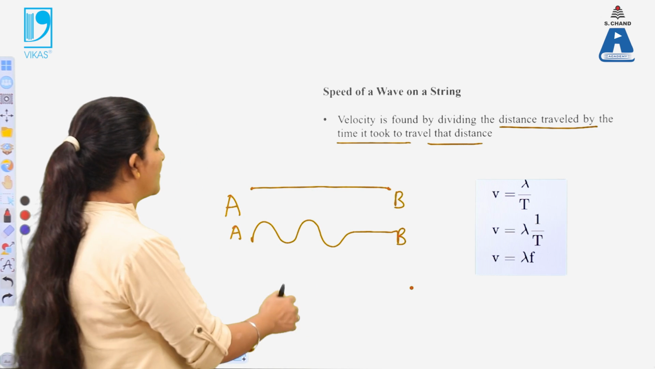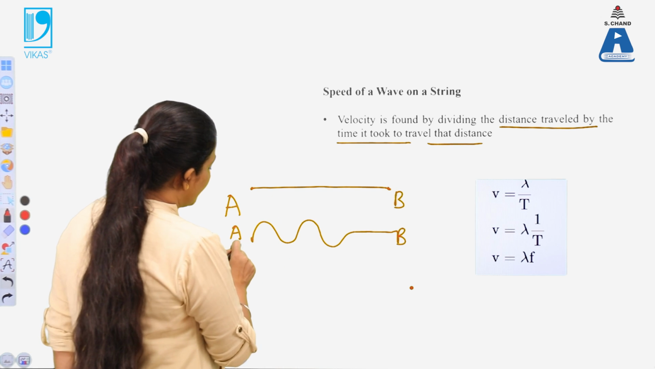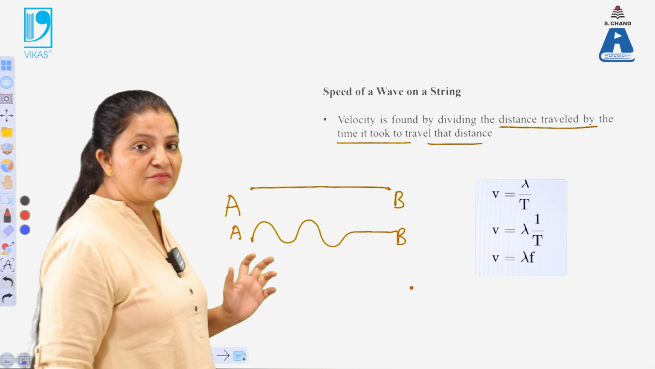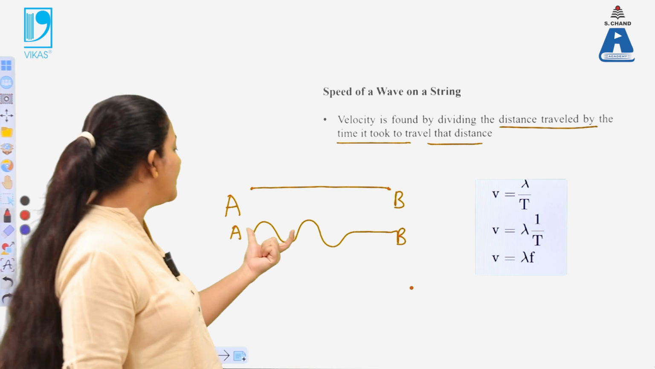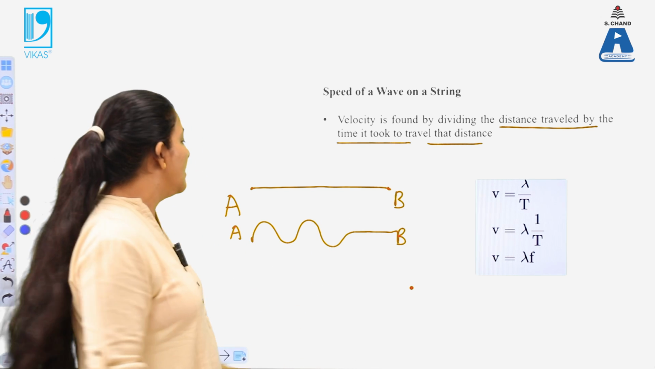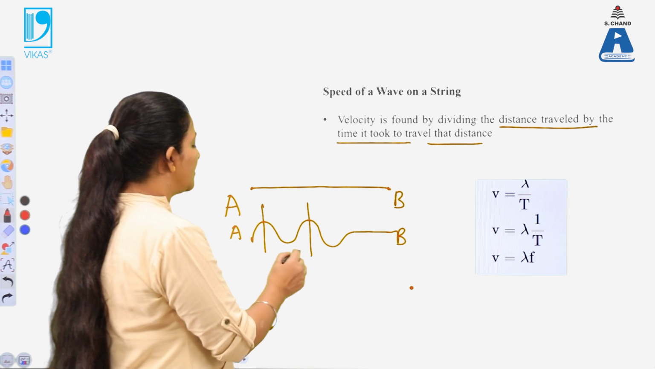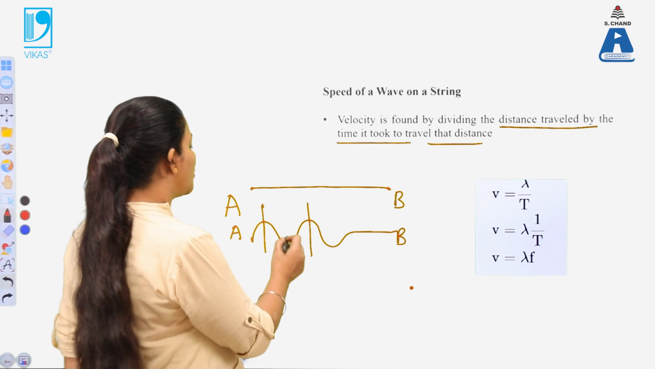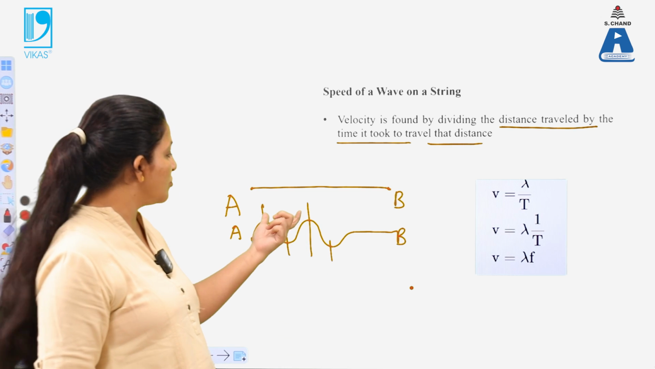Now in the wave, how can you define the distance? We know that the wave is propagating from one end to the other end. So how can we define the distance? The distance of the wave can be defined in terms of wavelength. That is the distance between two consecutive peaks or two consecutive troughs.